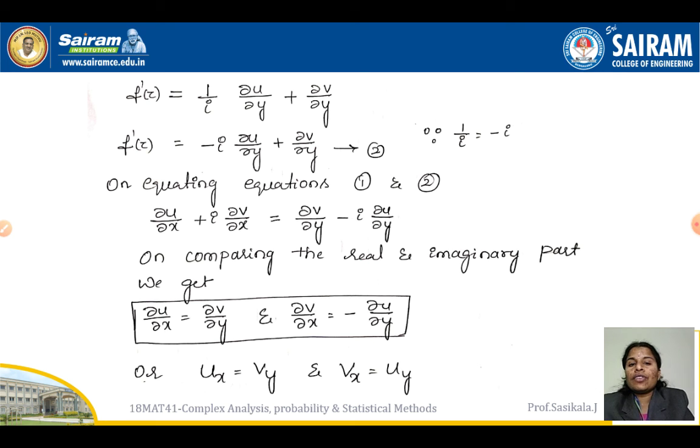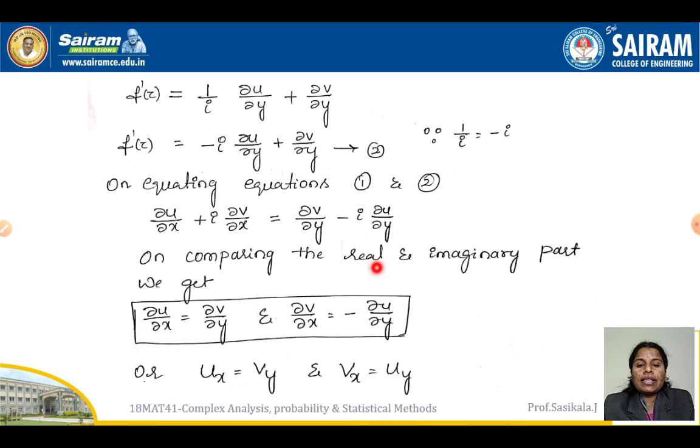So f dash of z, 1 by i can be written as minus i. So multiply and divide with i. In the numerator you will get i, then i square will be a minus term, so you will get minus i. So f dash of z is minus i dou u by dou y plus dou v by dou y. Mark this as equation number 2. On equating equation number 1 and 2, because the left sides are equal, isn't it? So I'll get f dash of z: dou u by dou x plus i into dou v by dou x, which is equal to dou v by dou y minus i into dou u by dou y.